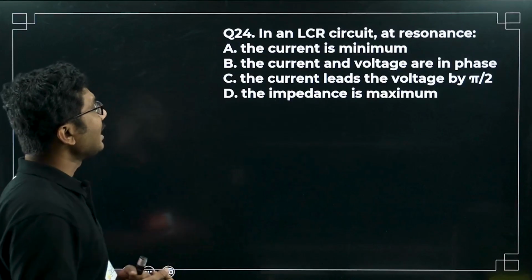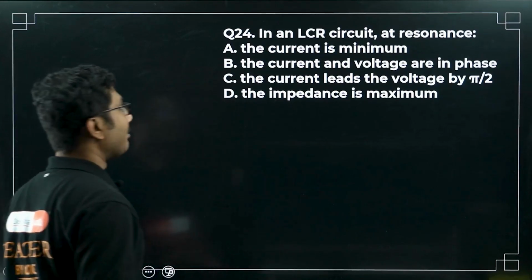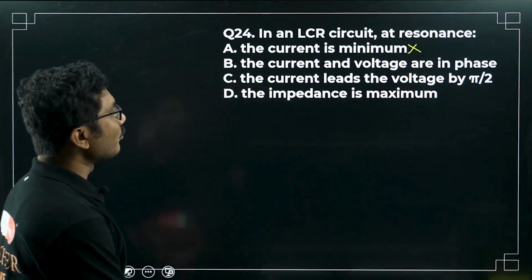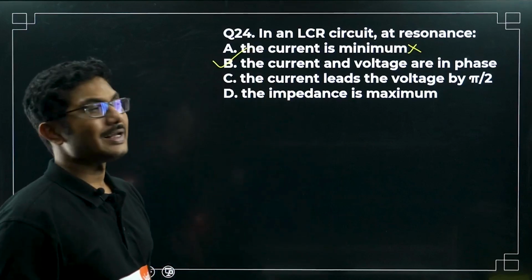Now the next question. In an LCR circuit at resonance, the current is minimum. No, wrong, current is maximum. So this is definitely wrong. The current and voltage are in phase. Yes, this is correct. Current and voltage are in phase. So this is the correct answer.